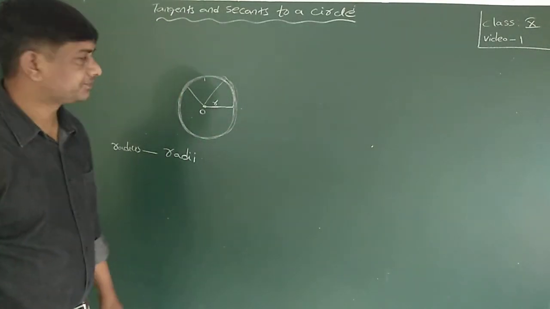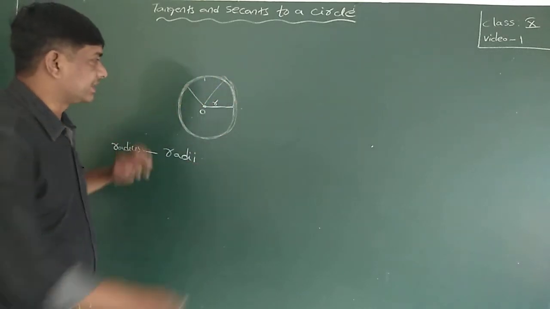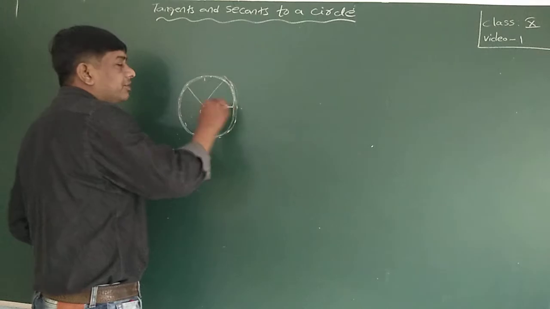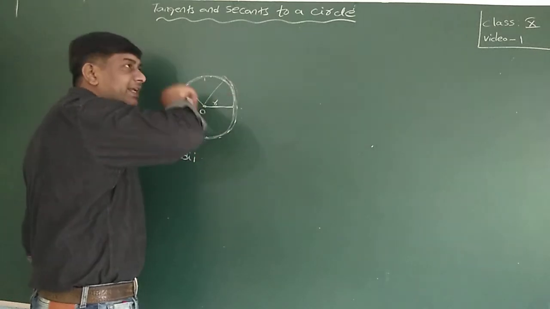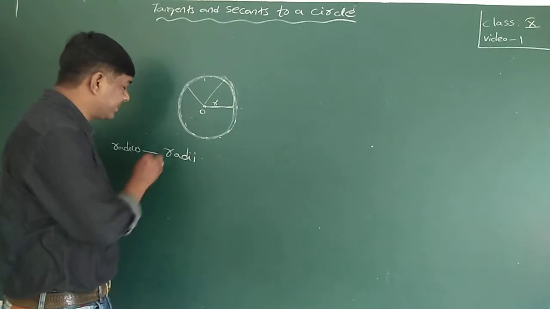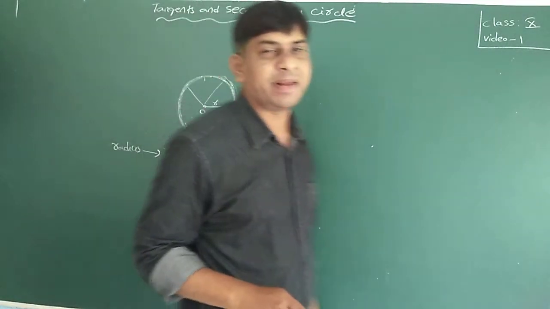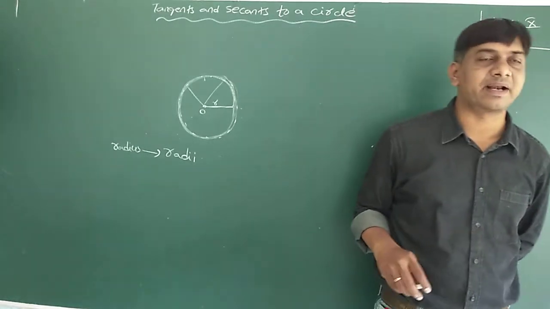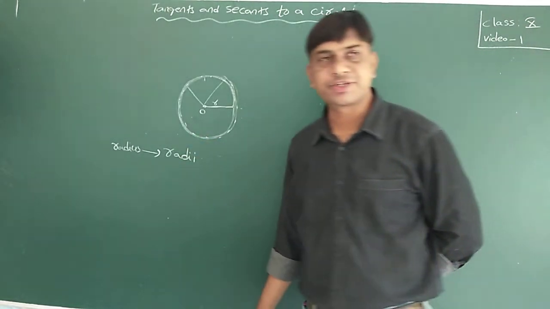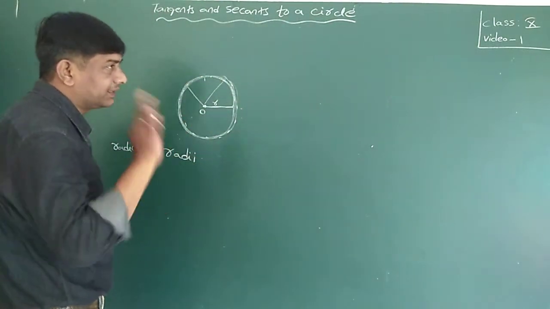Okay, understood? So this is made with infinitely many points. These are the collection of infinitely many points. From this point, anywhere on the circle is a fixed distance, so all are radius. The plural form of radius is radii. So in any circle, there are infinitely many radii. Okay, understood?